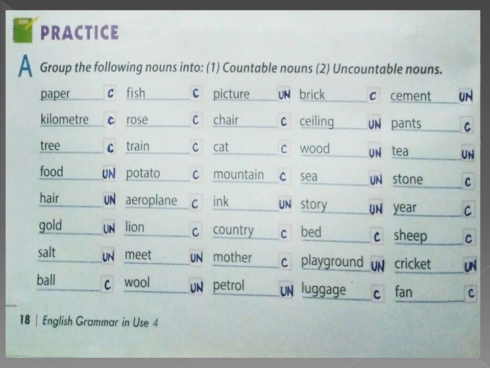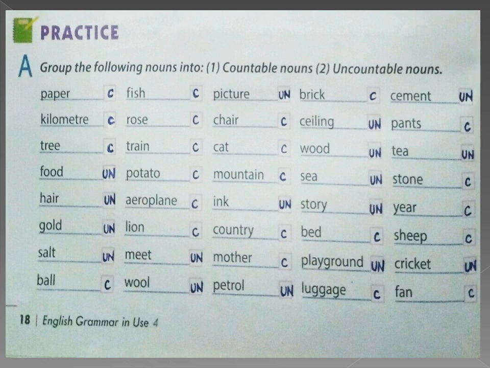Wood. Uncountable. Sea. Uncountable. The drops of water in the sea cannot be counted. Story. Uncountable. Bed. Countable. Playground. Uncountable. Luggage. Countable. Cement. You cannot count the grains of cement. Uncountable. Pants. Countable. Tea. You cannot count the grains of tea powder, or the drops of made tea. That is uncountable. Stone.